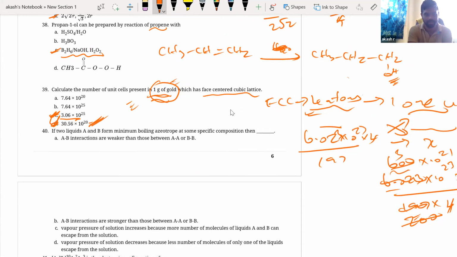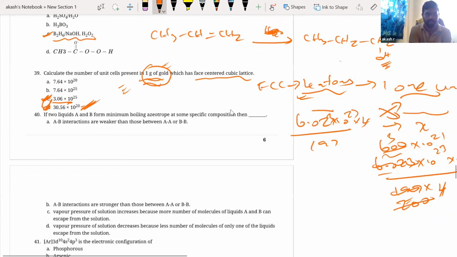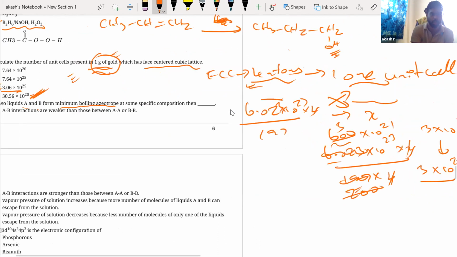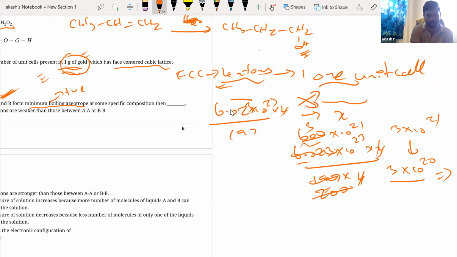Okay, right. Next. If 2 liquids A and B form minimum boiling azeotrope at some specific composition, now it's very understandable. Minimum boiling azeotrope means positive deviation from Raoult's law. Okay, what is the case for positive deviation? PA is greater than PA not XA for positive deviation. Right, now when can the vapor pressure be higher?